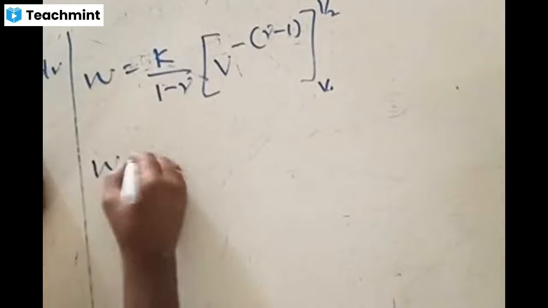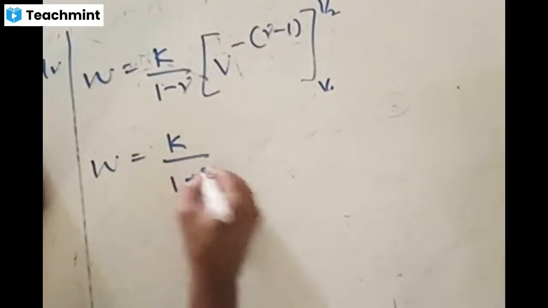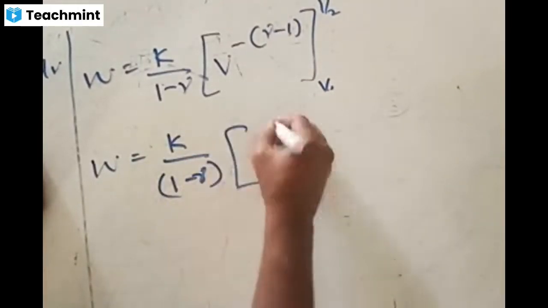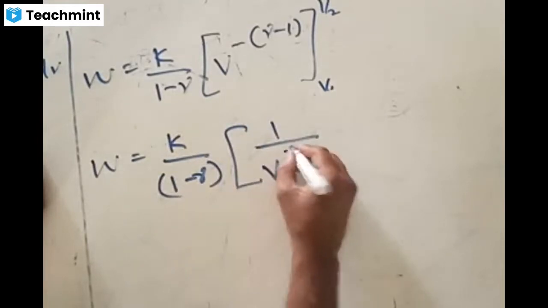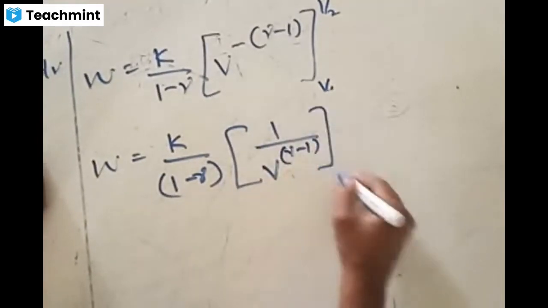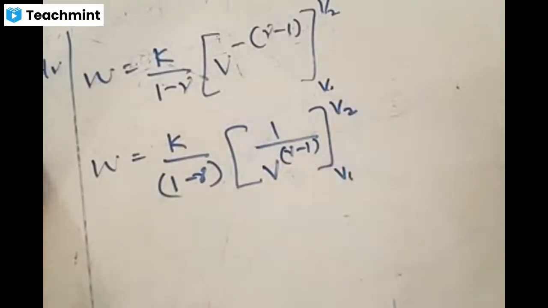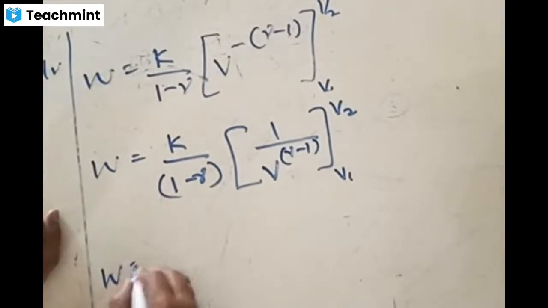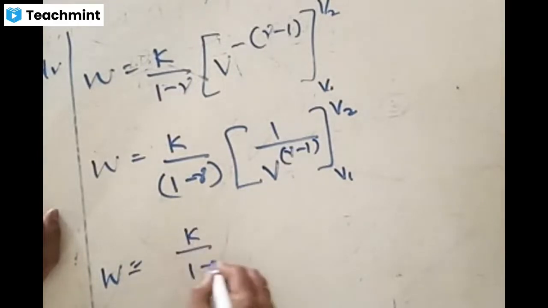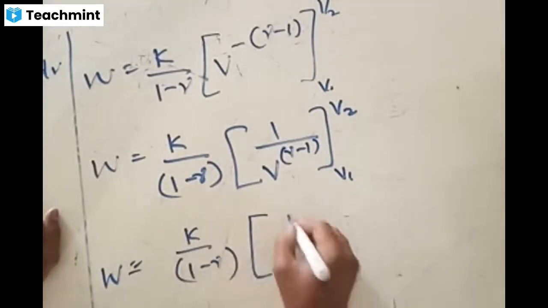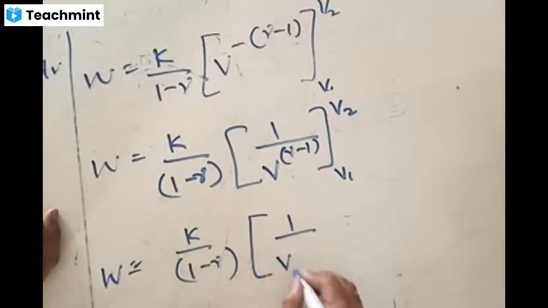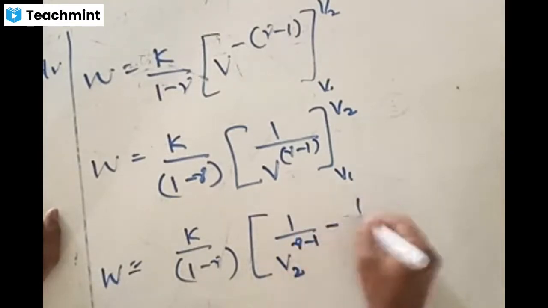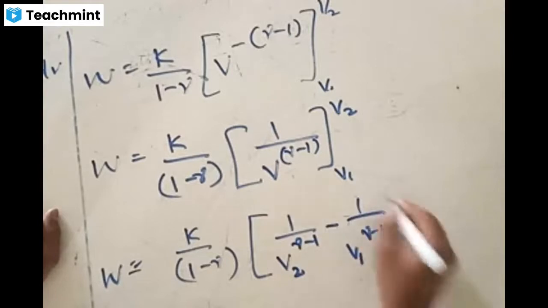So what is that? Amount of work done W is equal to K by 1 minus gamma times of, I can write this as 1 by V to the power of gamma minus 1 from V1 to V2. Right? We can write like this. Therefore, now this is the final formula, apply upper and lower limits. W is equal to K by 1 minus gamma times of 1 by V2 to the power of gamma minus 1 minus V1 to the power of gamma minus 1.